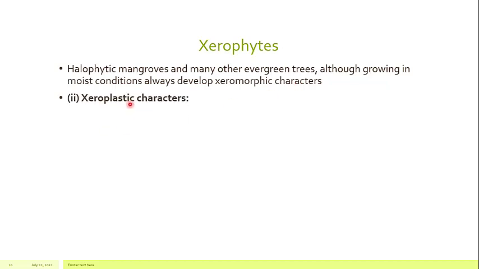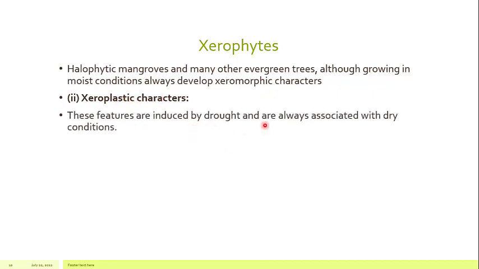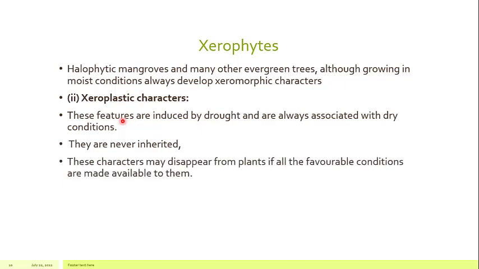And next we have xeroplastic characters. So what are the xeroplastic characters? These are the features which are induced by the drought and are always associated with the dry conditions. If there are dry conditions, if there are drought conditions, we will find these characters, and if there are no drought conditions, you will not find these characters in the plants. They are never inherited because they are not present in the genome.